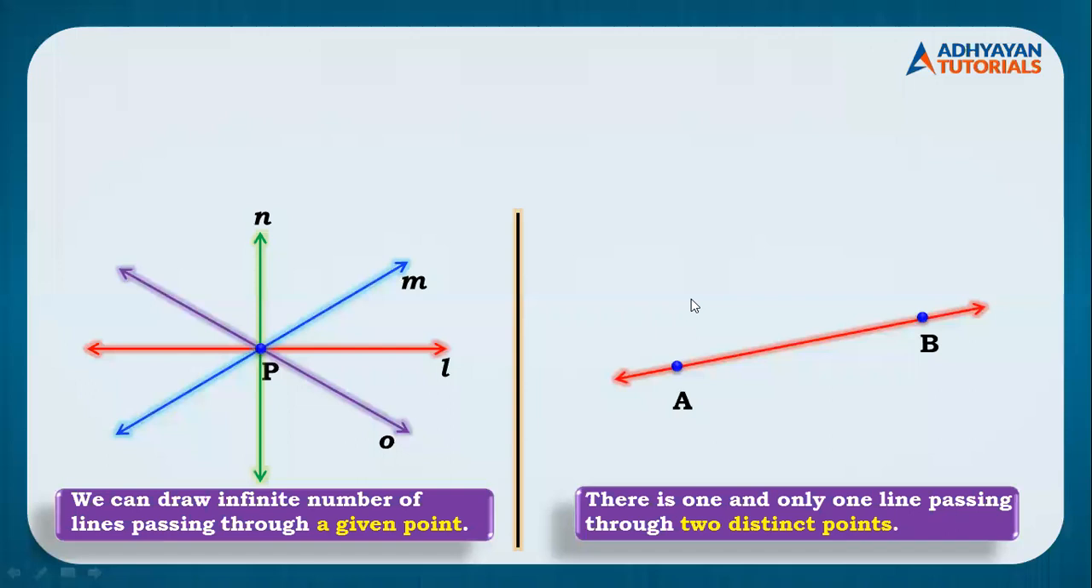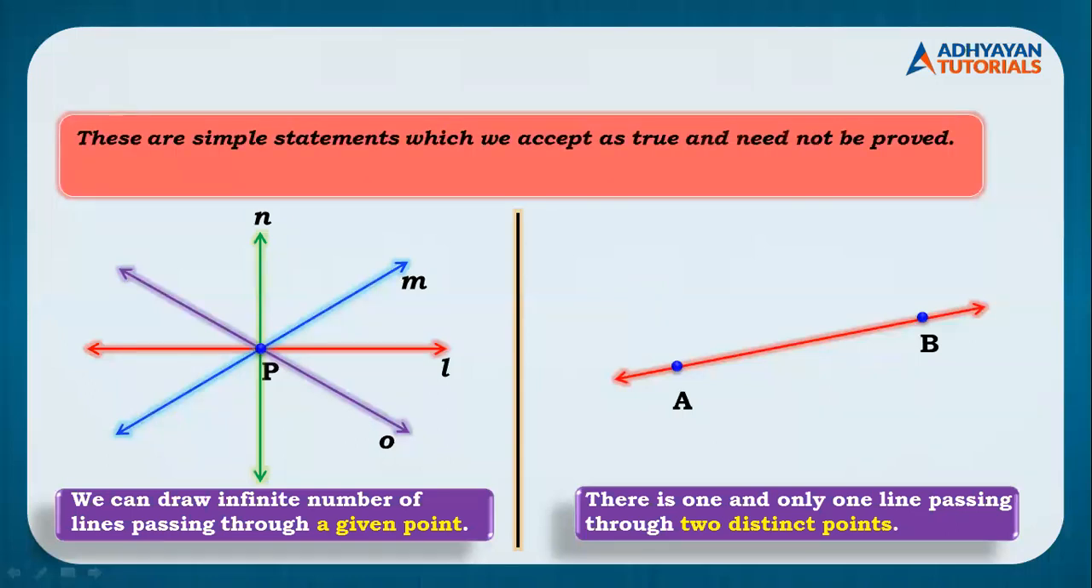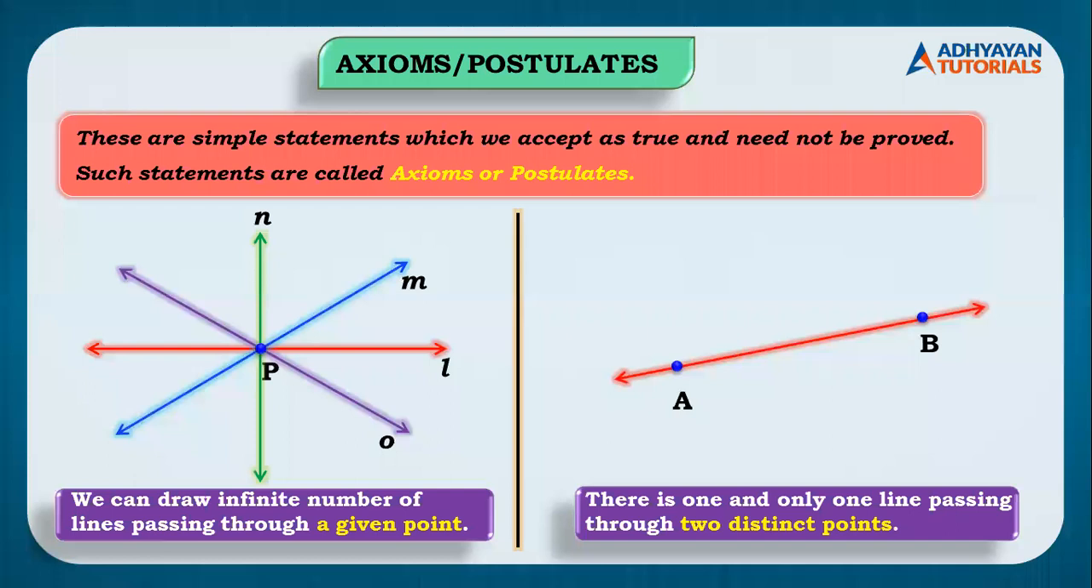Now let me tell you, both these statements are very simple statements and everybody knows this, right? Nobody questions the statements. Such simple statements, children, which we accept as true, nobody questions them. Such statements we call axioms or postulates, right? So I hope everybody has understood what axioms or postulates are.